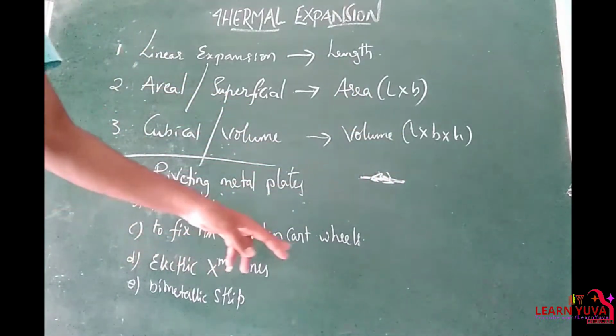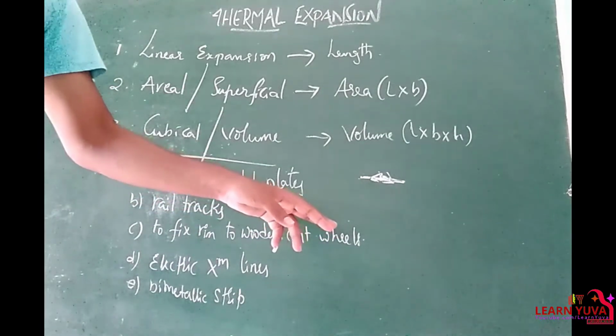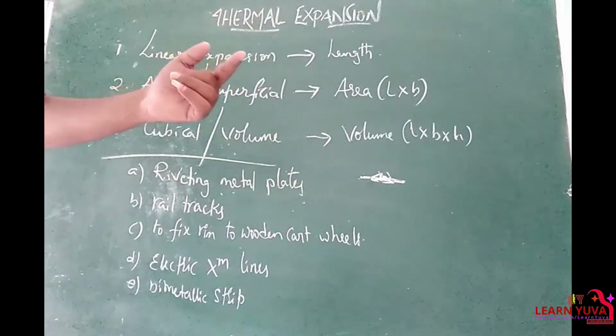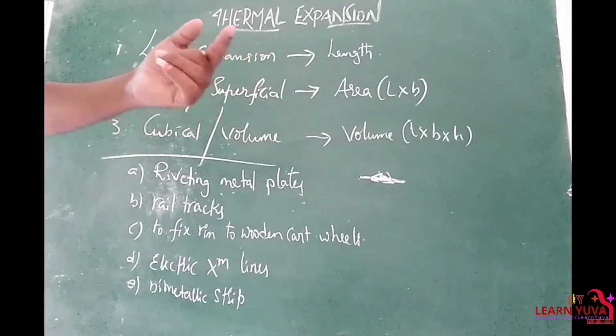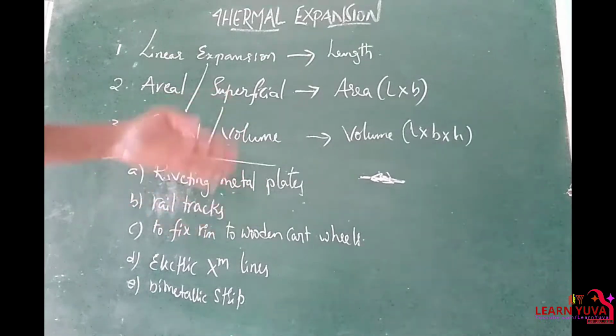Next, to fix a rim to the wooden wheels of a bullock cart. To the bullock cart wheels, at the end, they provided an iron rim, which is possible with the help of thermal expansion.